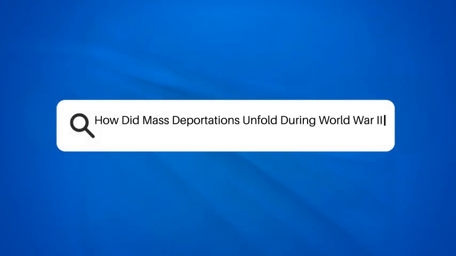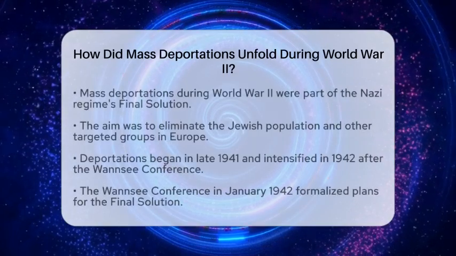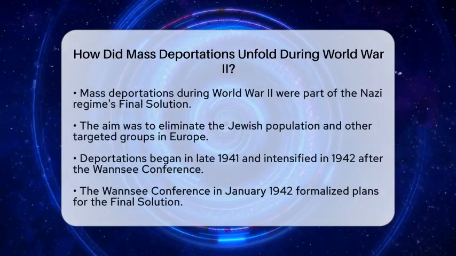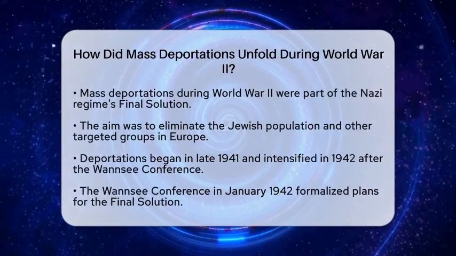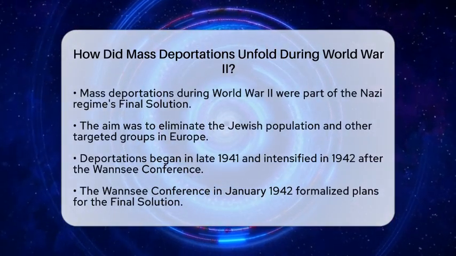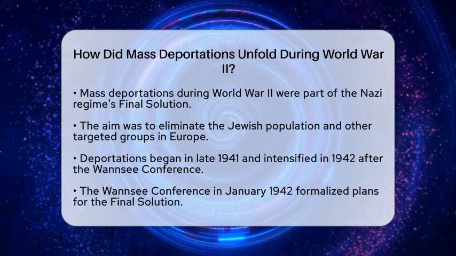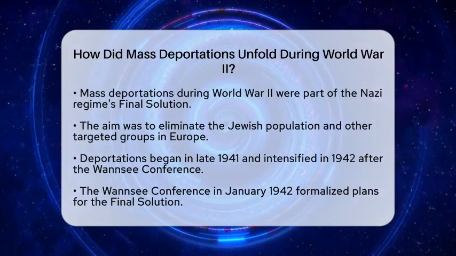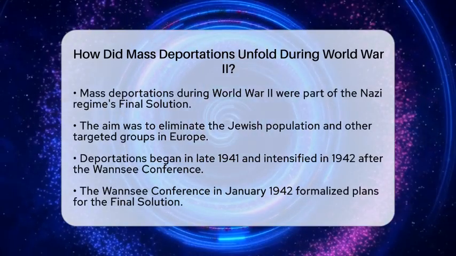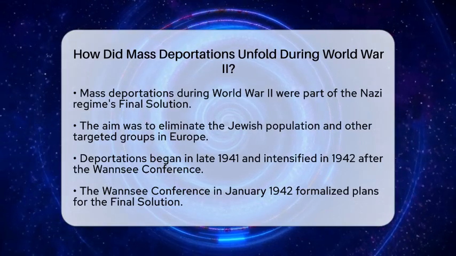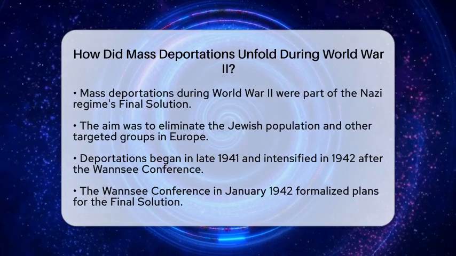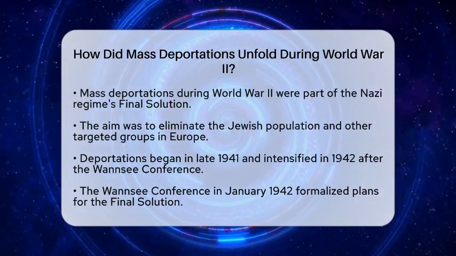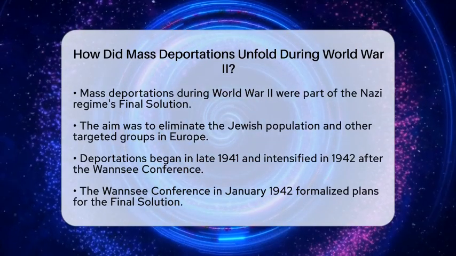How did mass deportations unfold during World War II? Have you ever wondered how mass deportations unfolded during World War II? The story is one of immense suffering and tragedy. The Nazi regime orchestrated these deportations as part of their horrifying plan known as the Final Solution. This plan aimed to systematically eliminate the Jewish population of Europe along with other targeted groups.